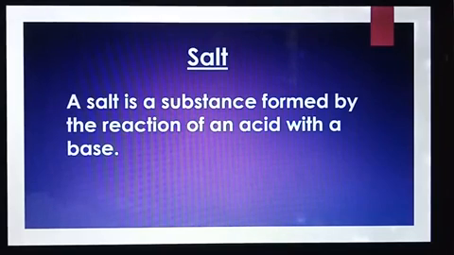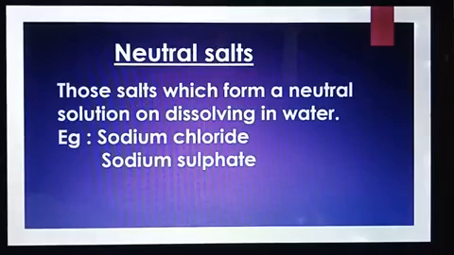Salts can be of three types: neutral salts, acidic salts and basic salts. First one, neutral salts. What is meant by neutral salts? Those salts which form a neutral solution on dissolving in water are called neutral salts. Example, sodium chloride and sodium sulfate.